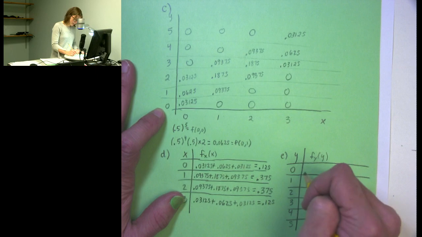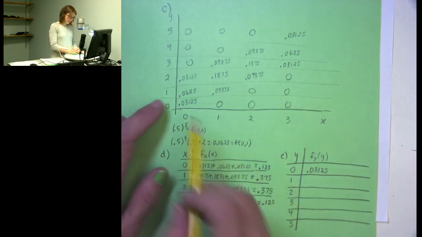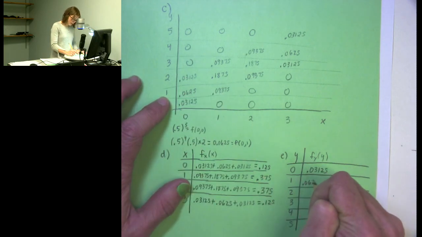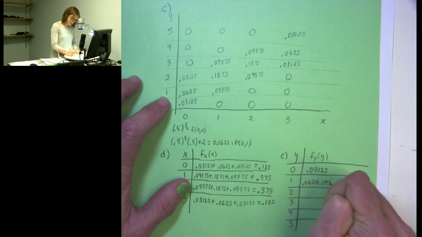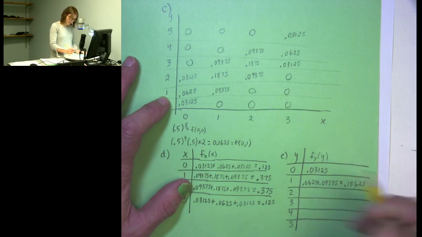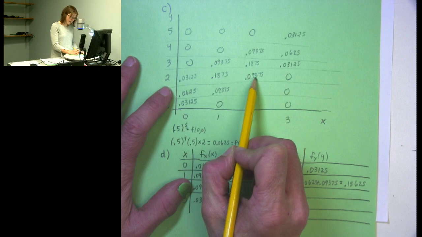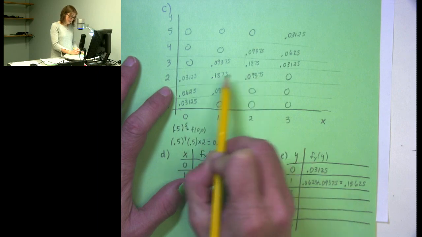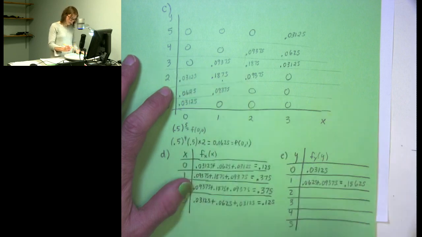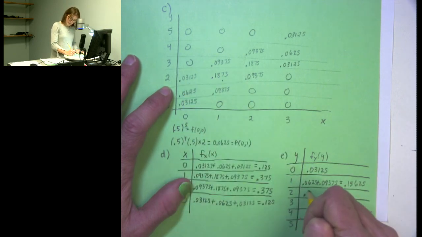So the probability that y is equal to 0 is just going to be 0.03125. The probability that y equals 1 is the sum, 0.0625 plus 0.09375, which gives us 0.15625. And continuing on, here I take the sum of 0.09375 plus 0.1875 plus 0.03125, which gives me 0.3125.